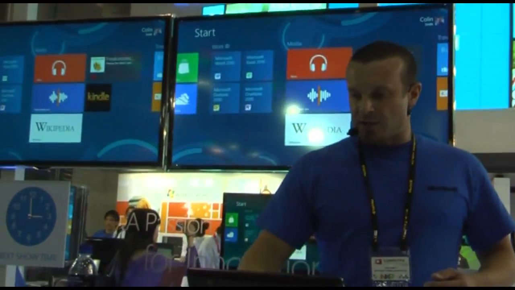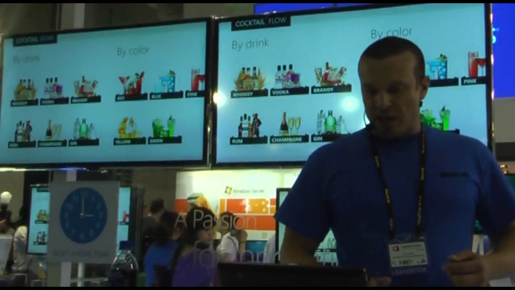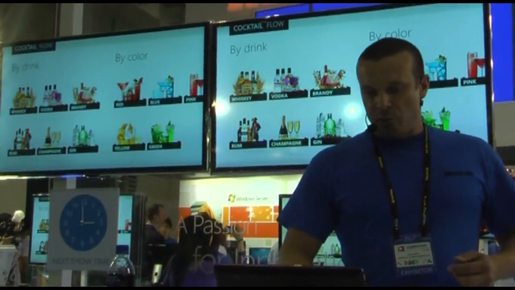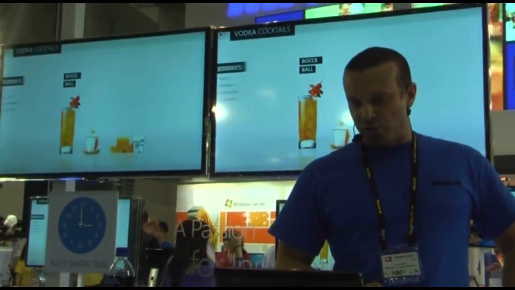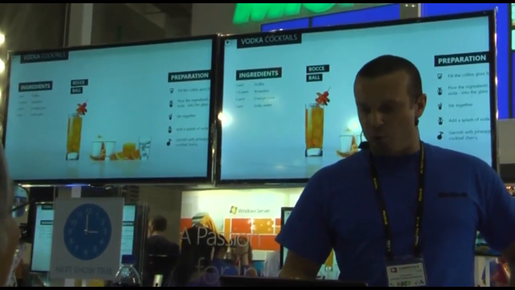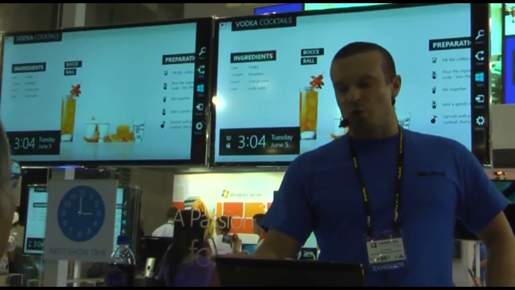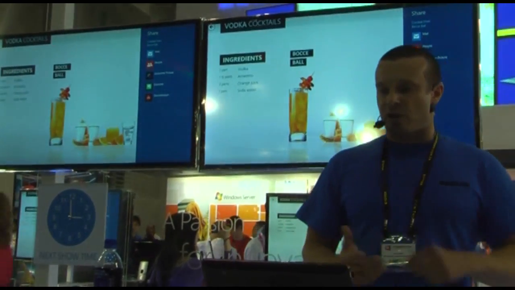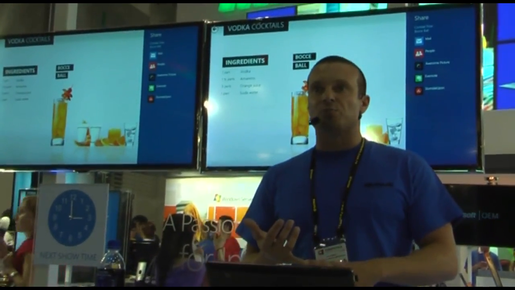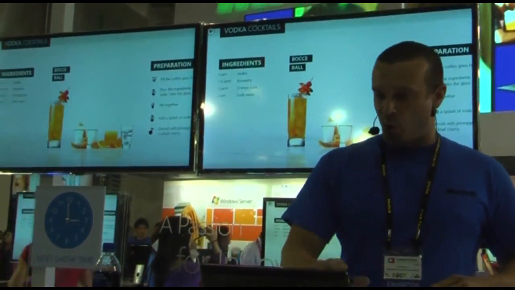Another cool one, because I'm probably going to need a drink after we get out of here tonight, is the cocktail application. So I think I'm in the mood for some vodka, and a bocce ball sounds pretty good to me, and it tells me what I need. And you know what? I'm going to send it to my friend, so I'm going to use the right motion here, and I'm going to share it. And I'm going to email it to my friend. I can share it on my Facebook page and tell him this is the cocktail that I want tonight when I get out from work.